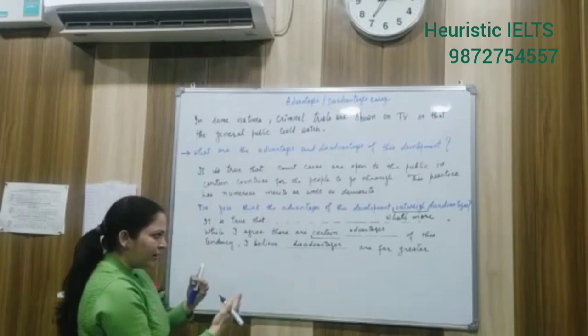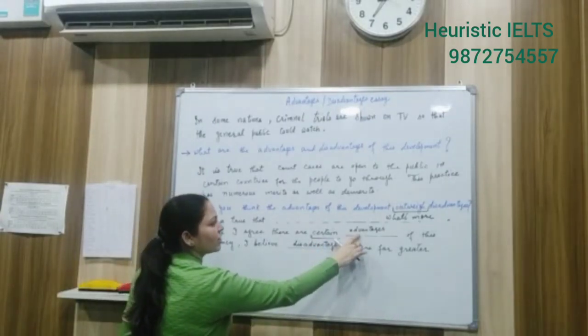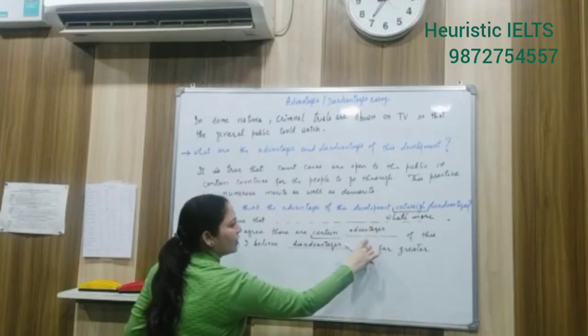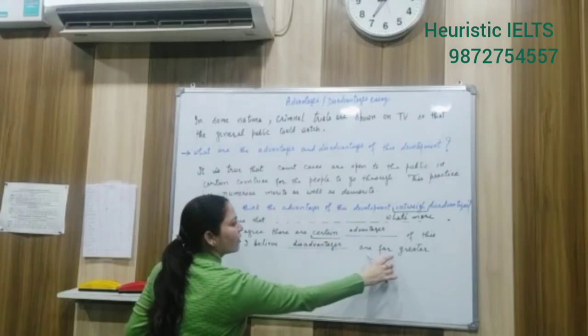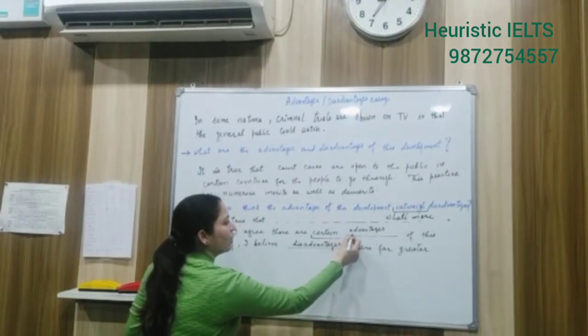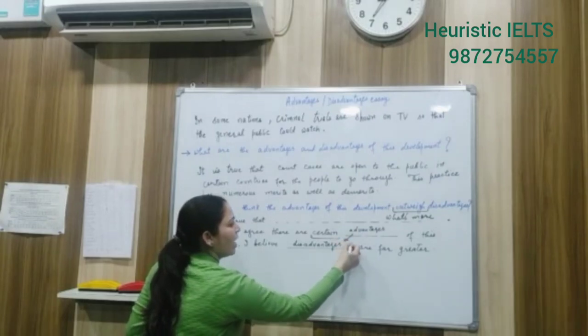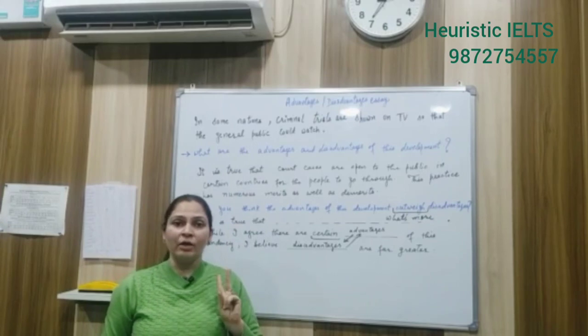You can present it in another way. If you want to say the disadvantages are few, you need to put disadvantages here, and if you want to say the advantages are far greater, then you can shuffle the order of these words. You can bring this advantages word here and the disadvantages word here. This is the difference between these two questions.